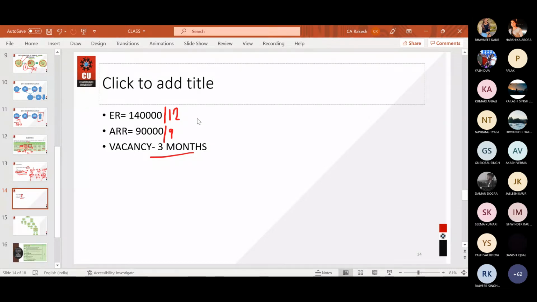So you will get 11,000 something for expected rent, and here it will be 10,000. Out of 11,000 something, 11,000 is higher. So the original value of expected rent will be your GAV, 1,40,000.